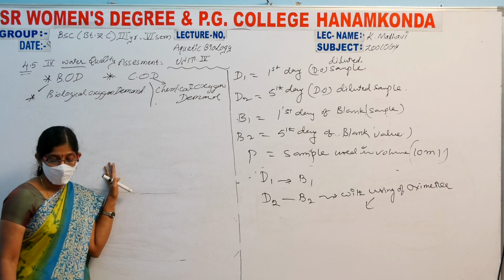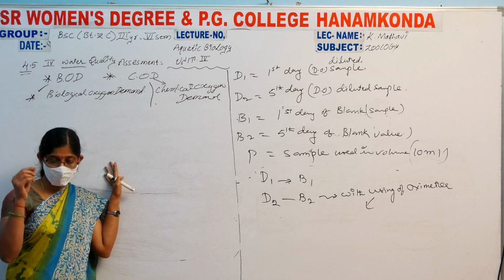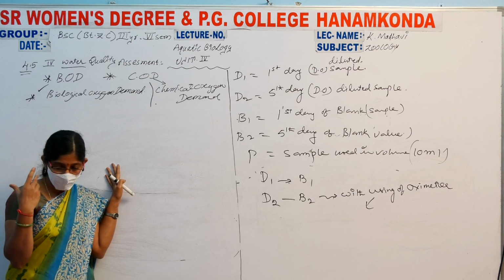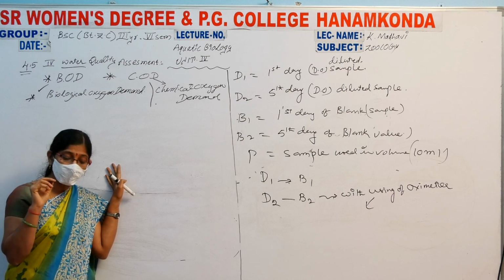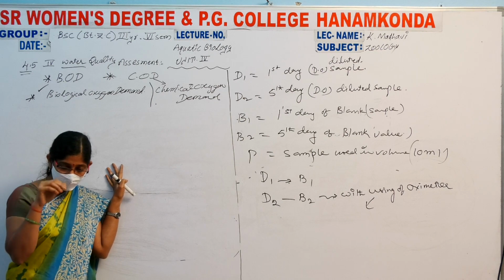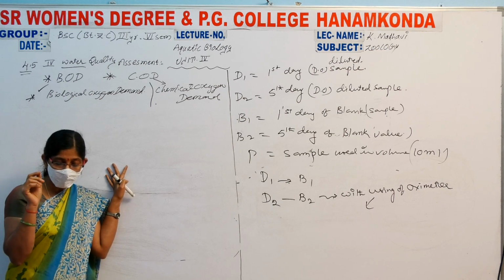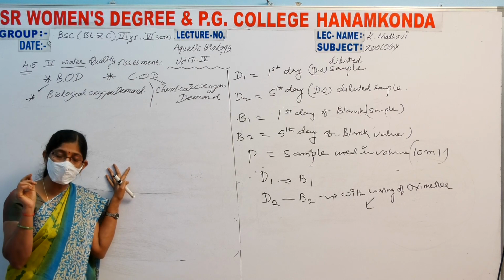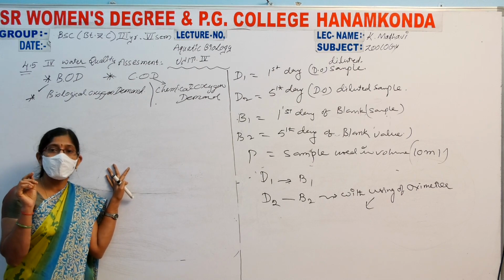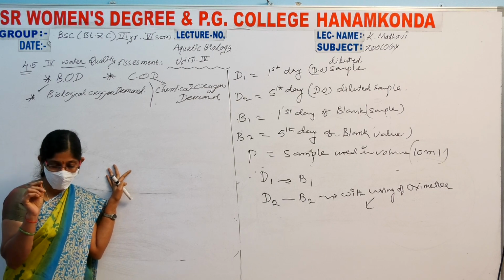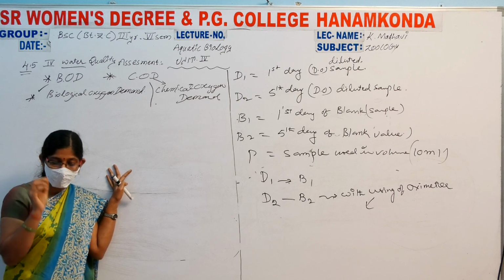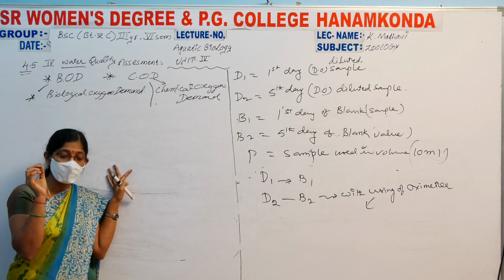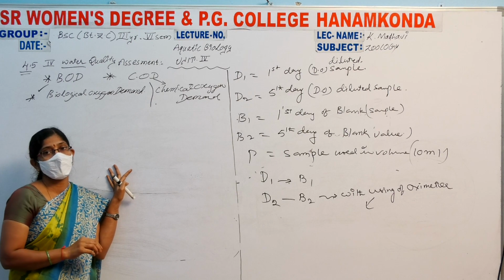A strong chemical oxidant is used. The intrinsic limitation of the test lies in its ability to differentiate between biological oxidation and chemical oxidation. It is measured by the open reflux method. The simple principle of chemical oxygen demand is that the organic matter in the sample gets oxidized completely by strong oxidizing agents.